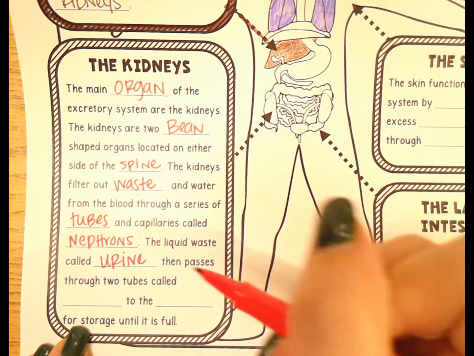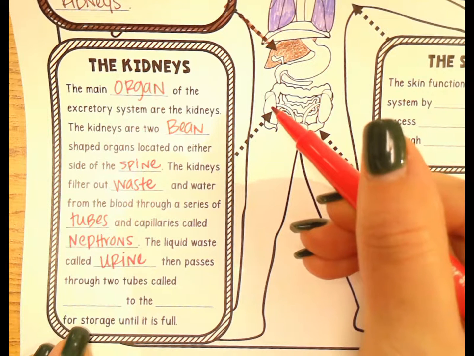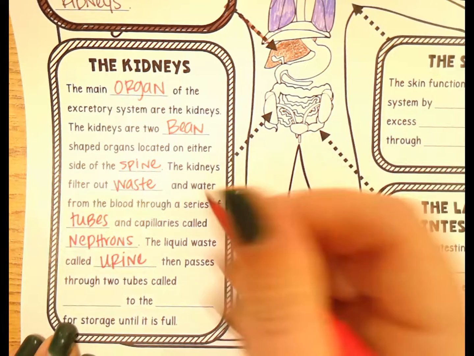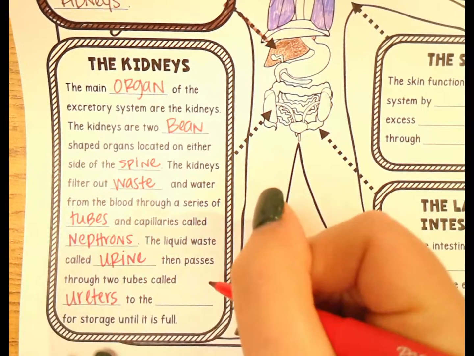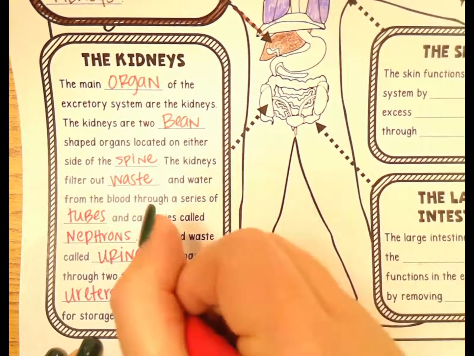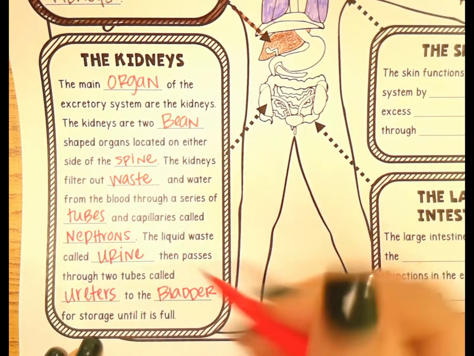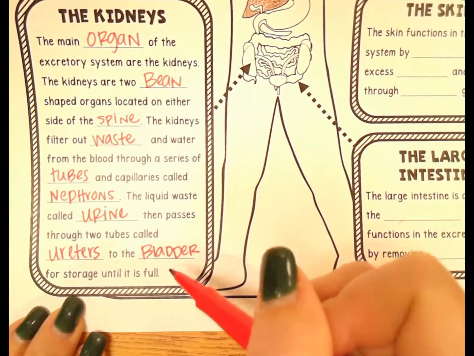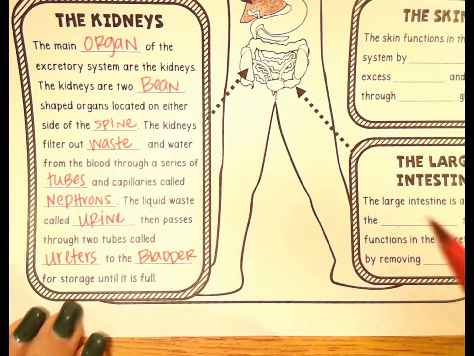Once that liquid waste gets pulled from those blood vessels and into our kidneys, it goes through these two little tubes called ureters, because they carry urine to the bladder. And the bladder is where that urine is stored until it's full, and it sends a signal to your brain saying, I need to go urinate, I need to go tinkle, right?